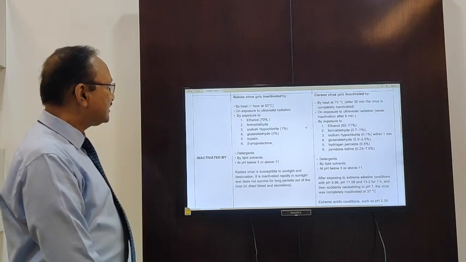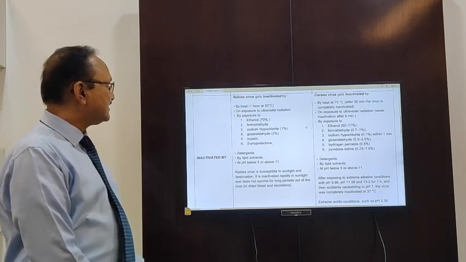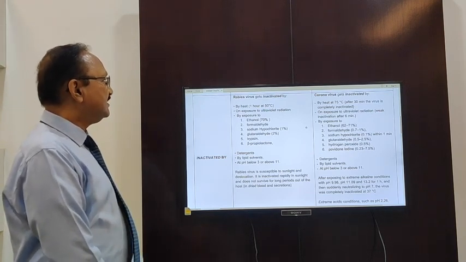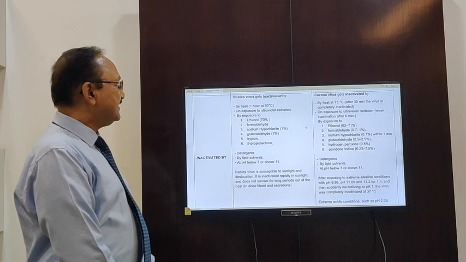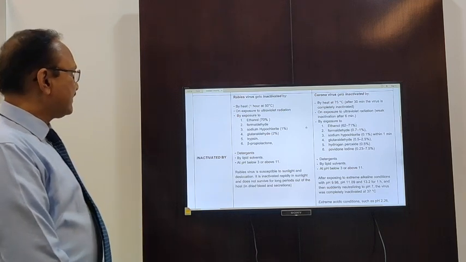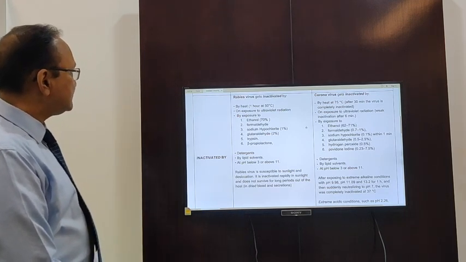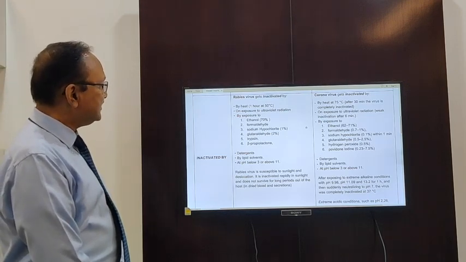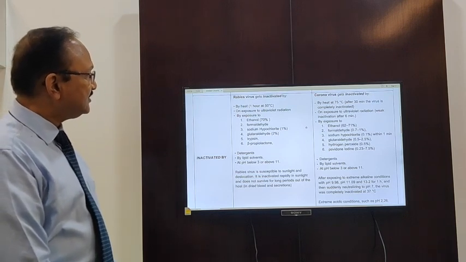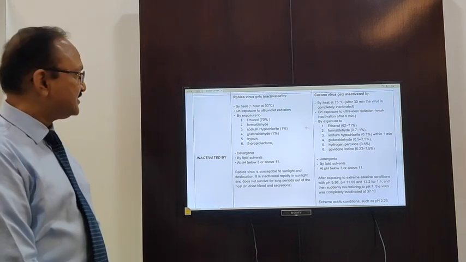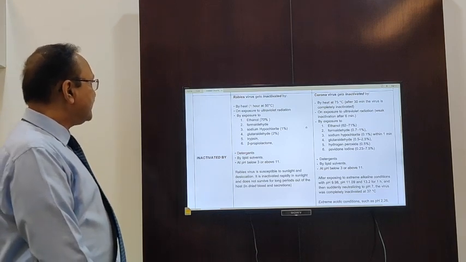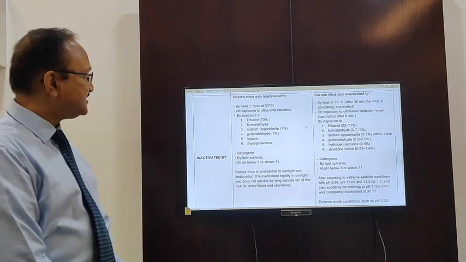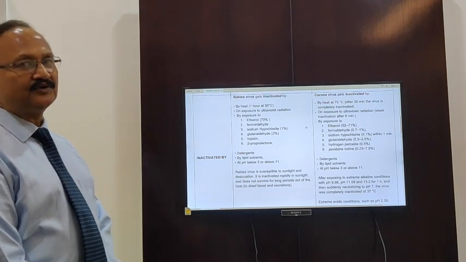Now, on exposure to ultraviolet radiation, the Lyssavirus gets inactivated. In the same way, the coronavirus gets inactivated by ultraviolet radiation, although the inactivation is weak after 6 minutes. As far as ethanol is concerned, ethanol 70% inactivates the rabies virus, and in the same way, ethanol inactivates the coronavirus at a strength of 62 to 71%. Formaldehyde inactivates the Lyssavirus, and in the same way, formaldehyde 0.7 to 1% inactivates the coronavirus.